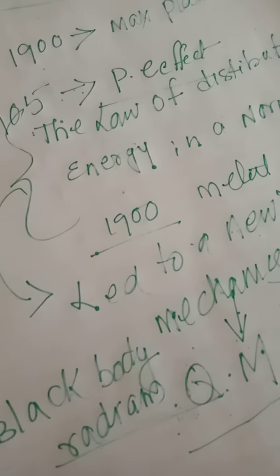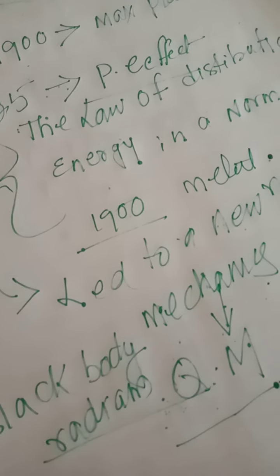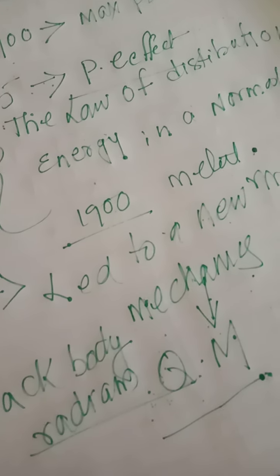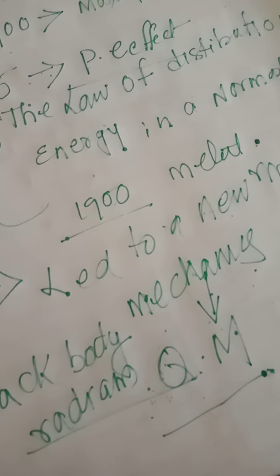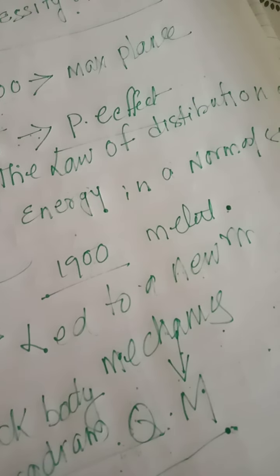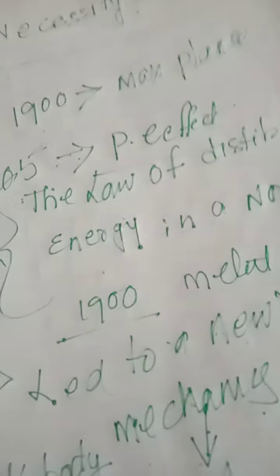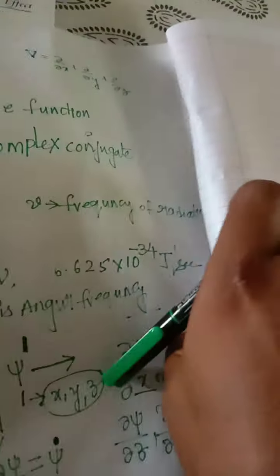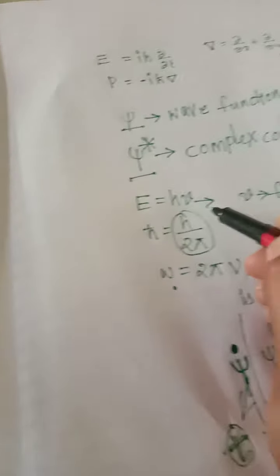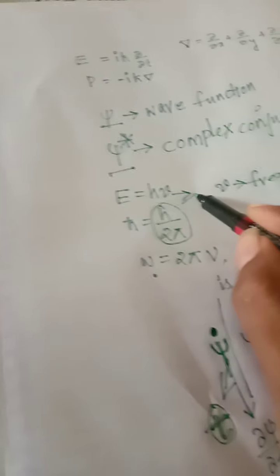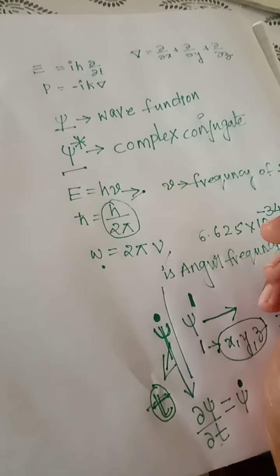Thus, when radiation interacts with matter, it does so in quanta, as you all know. Quanta means an energy wave packet, which is equal to h nu, that equals E. E equals h nu, where nu is the frequency of radiation.